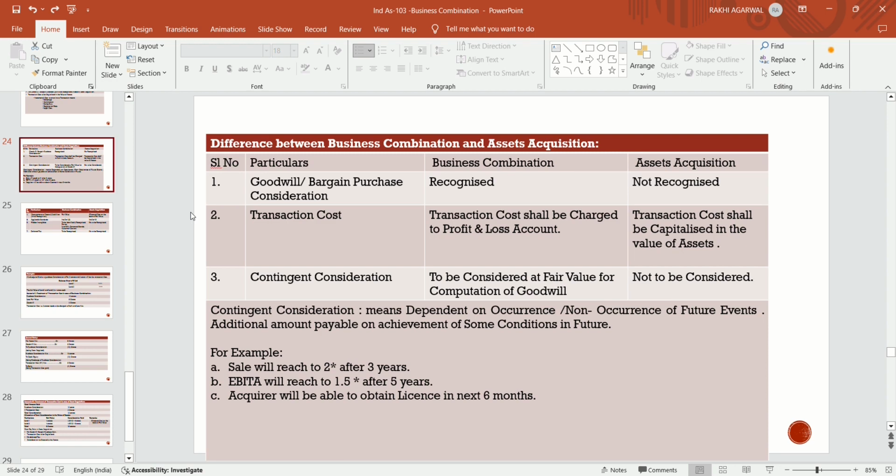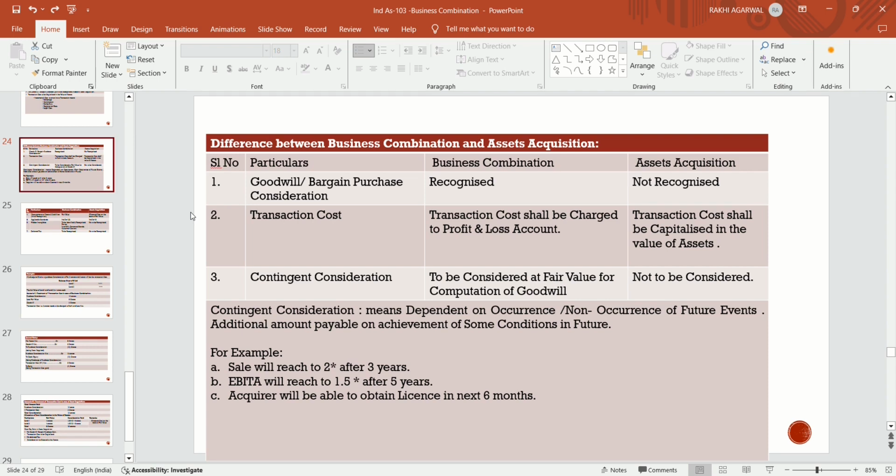In amalgamation we are not taking the contingent consideration, but in business combination it should be taken at fair value and considered in the computation for determining the goodwill. And in asset acquisition, contingent consideration is not to be considered.